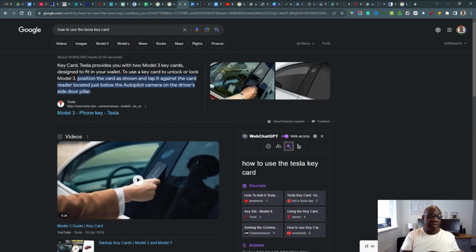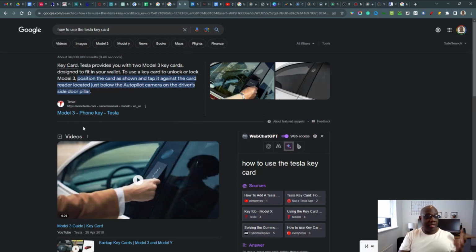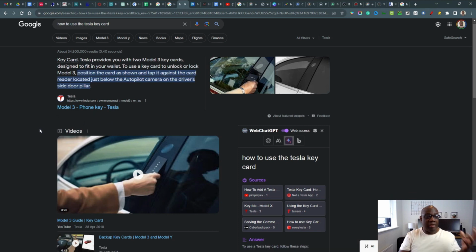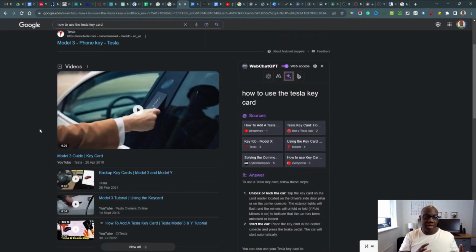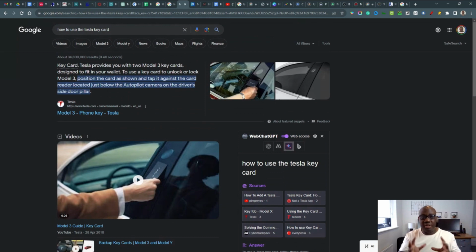And this one's a little bit different. How to use the Tesla key card. You can see that even though it's a paragraph at the very top, what Google's basically saying is for this search result, it'd be really great if you could have videos within the content. Not only is it good for ranking on YouTube, but it's also good for ranking within the SERPs. So when you're typing in a keyword and you want to write an article based on that keyword, have a look at the search results to see what is ranking as the featured snippet, because there's no point in trying to get a featured snippet as a paragraph if a video is actually ranking, and vice versa.